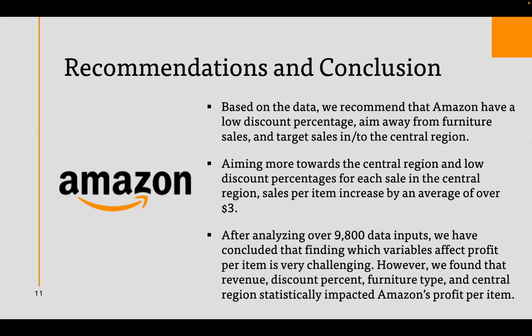After analyzing over 9,800 data inputs, we have concluded that finding which variables affect profit per item is very challenging. However, we found that revenue, discount percentage, furniture type, and central region statistically impacted Amazon's profit per item.